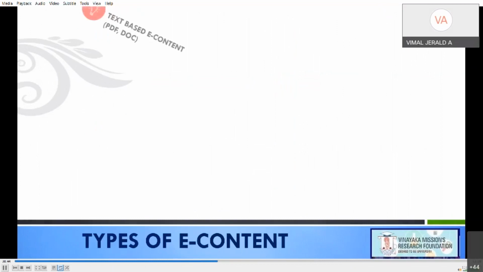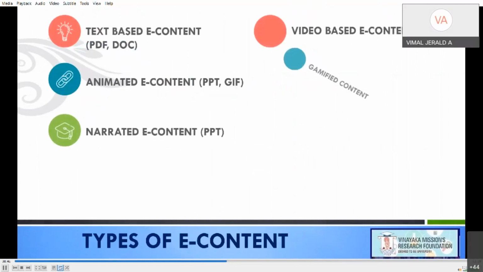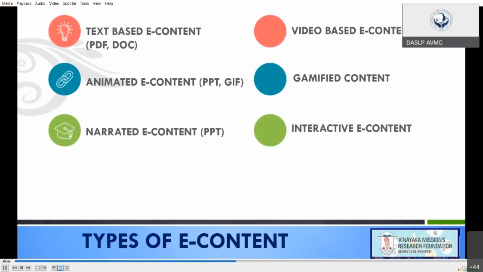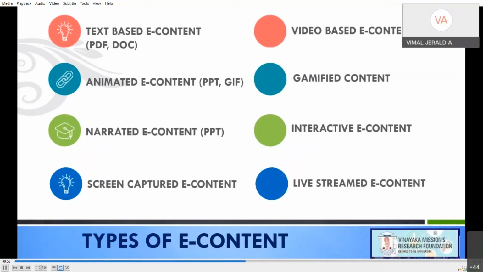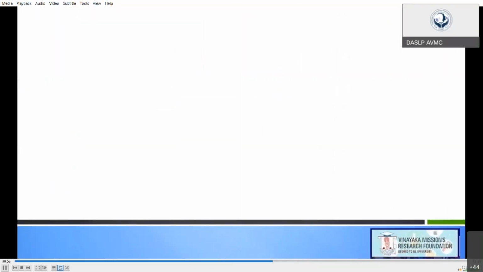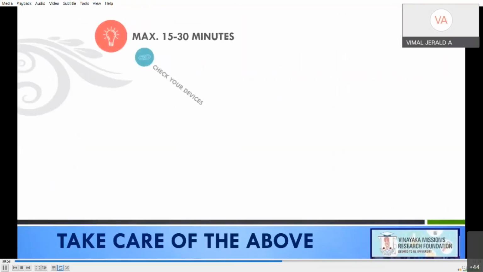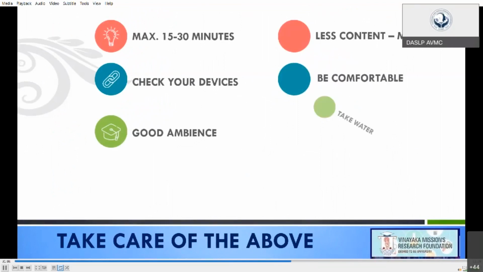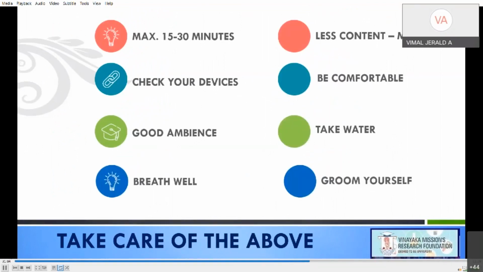The types of e-content are text-based e-content, animated e-content, video-based e-content, gamified e-content, narrated e-content, screen captured e-content, and live streamed e-content. This is a video. Take care of these parameters when you prepare. All the animations come as we have done, no? With the narrations.